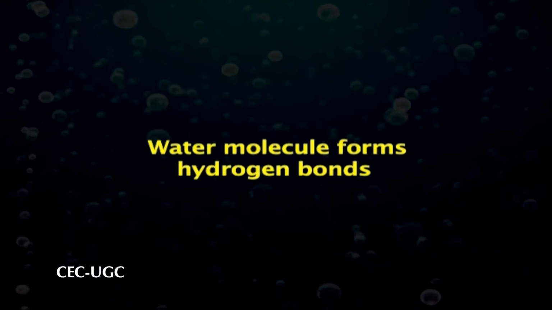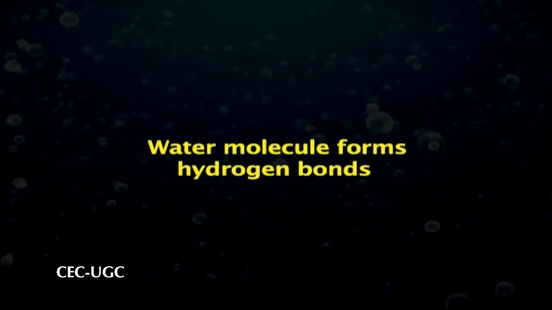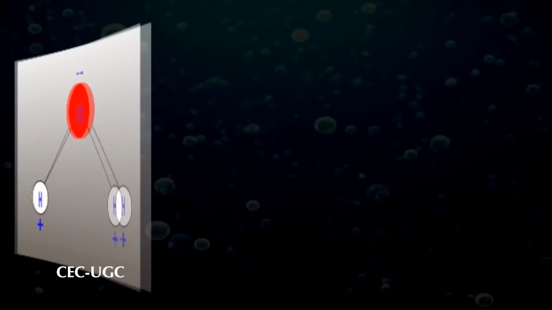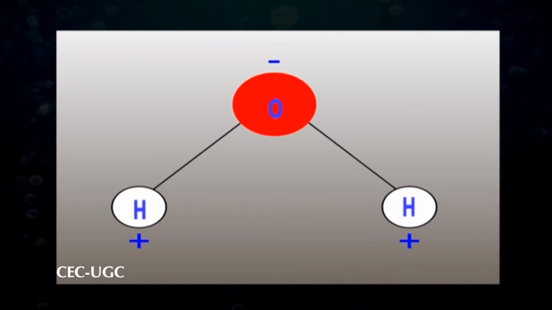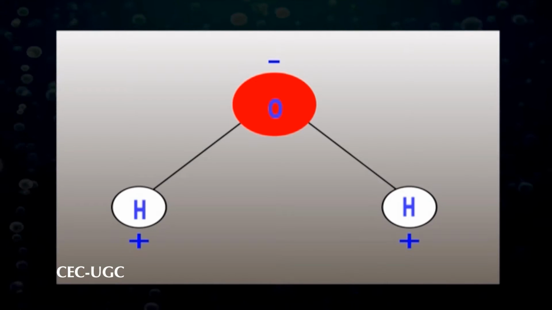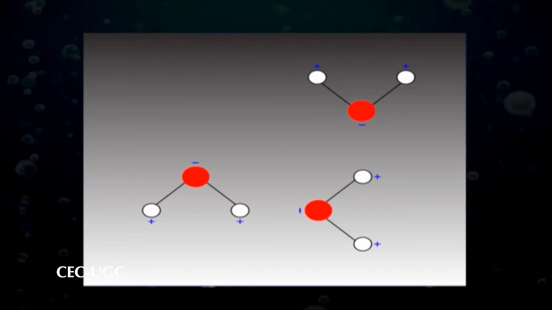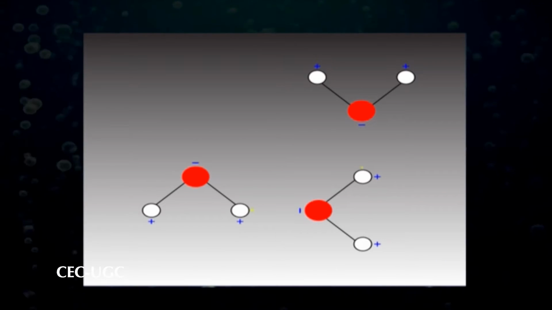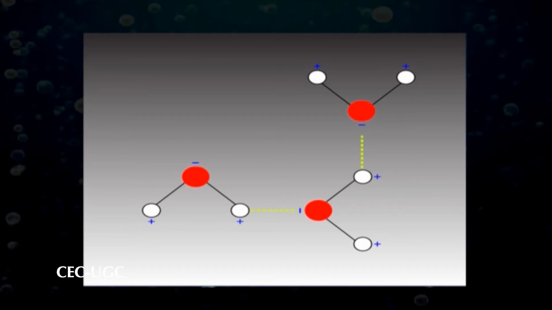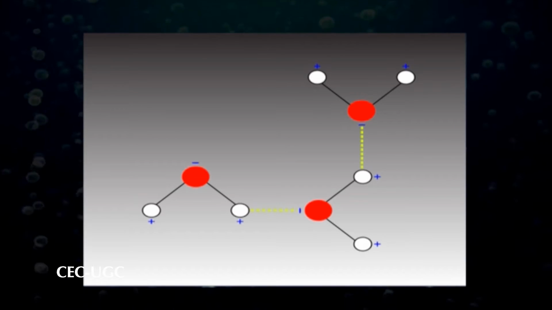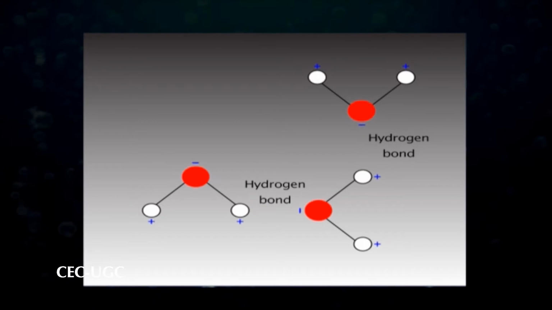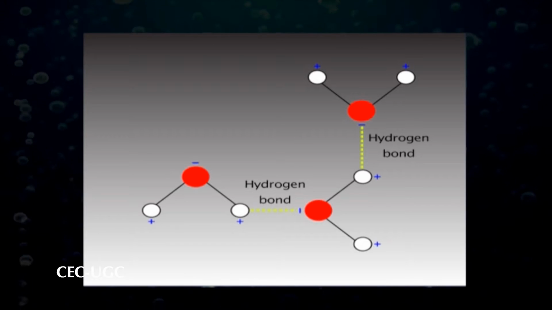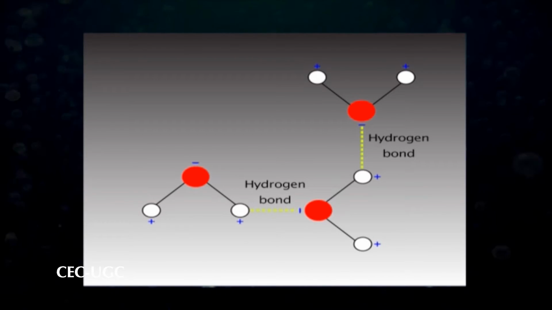Water molecule forms hydrogen bonds. An important consequence of the polarity of the water molecule is the attraction of water molecules with one another. The attraction between the slightly negative oxygen atom of one water molecule and the slightly positive hydrogen atom of another produces a hydrogen bond.